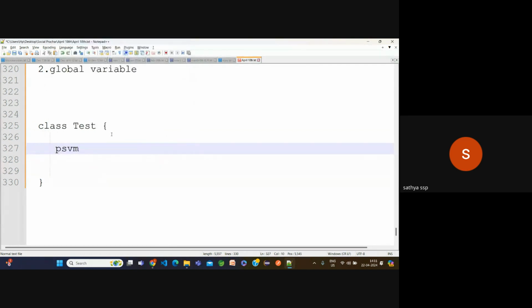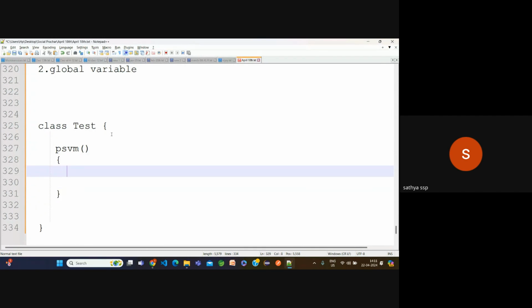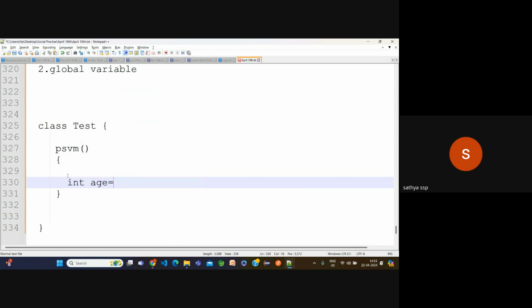PSVM, which is public static void main. Now within the method, this is also a method, right? Even though it's a predefined method, it's also a method. Here I'm going to declare int age is equal to 89. It's one variable, right? This variable is called a local variable. Inside the method, either a user defined method or a predefined method, where we store our values, those variables are called local variables.